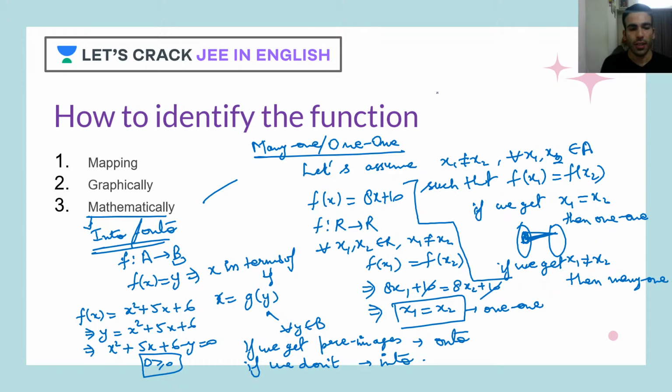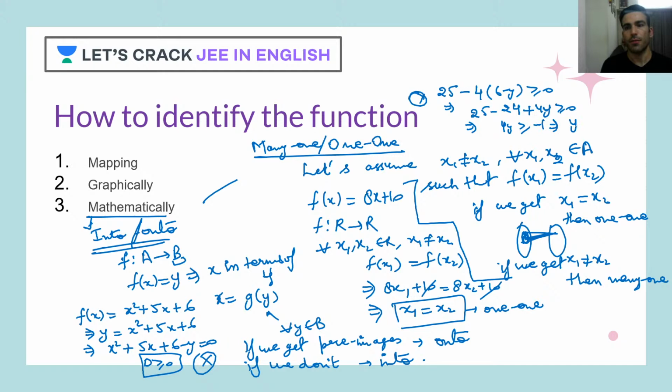Your b square is 25 minus 4ac, so 4 times 6 minus y, greater than or equal to 0. I'm just marking it so that you can cross-check it. So 25 minus 24 plus 4y greater than or equal to 0. Then it would be 4y greater than or equal to 1 minus 1.